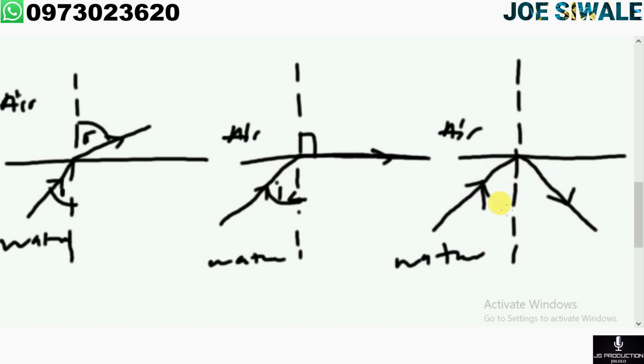So we have the angle of incidence and the angle of reflection, and these two angles are equal to each other. So we can say i is equal to r. Then let us proceed. Let us look at the relationship between the critical angle and the refractive index.